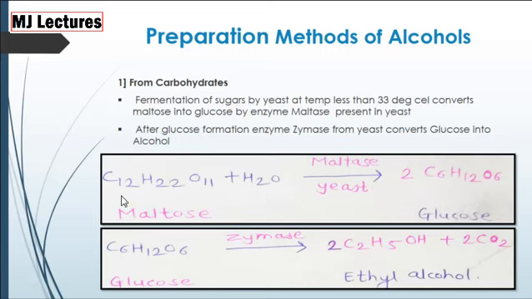That is, there is breakdown of sugar, C12H22O11, in presence of water and yeast, into C6H12O6. Now glucose, C6H12O6, in presence of yeast which contains the enzyme zymase, is converted into ethyl alcohol and CO2 gas is released. There is fermentation of sugars by yeast in this reaction and we get alcohol.